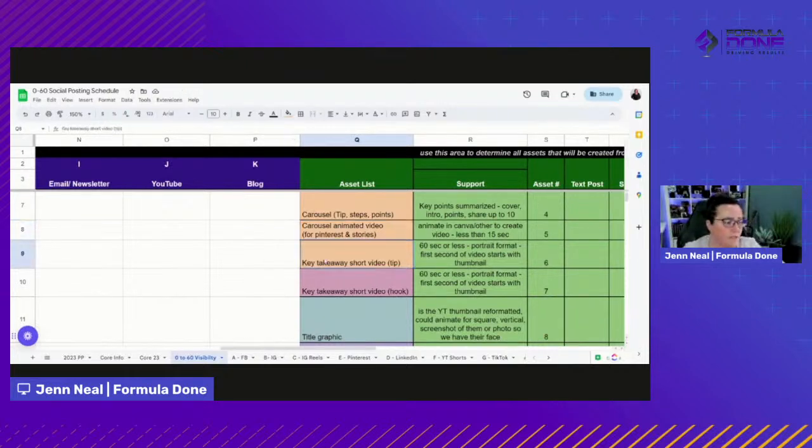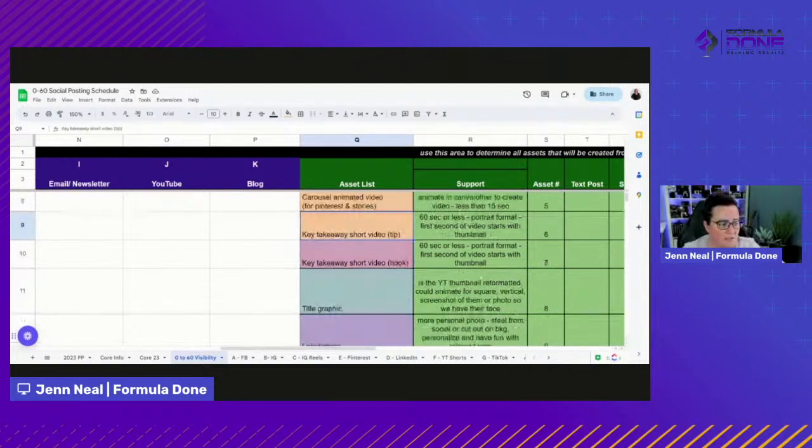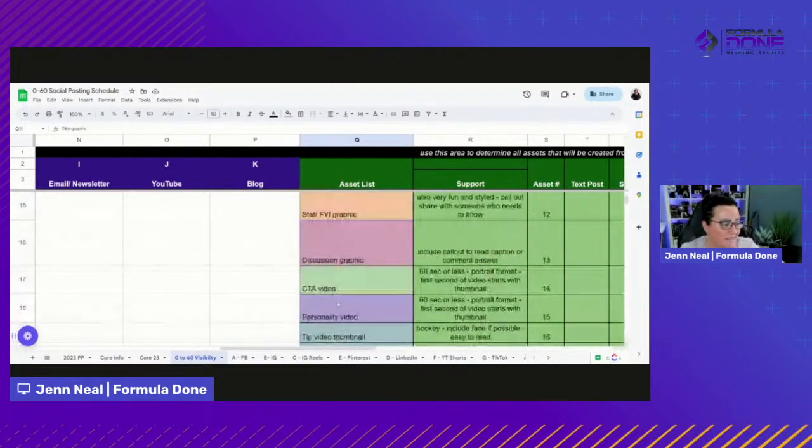Then we repurpose that video into a couple of other videos. We look for a key takeaway or something we can turn into a tip, something exciting, engaging, and entertaining. We also want to create the hooky title, the original "hey, you want to watch this because here's why." We also have a couple of other videos that we do. So we like to do a CTA video.